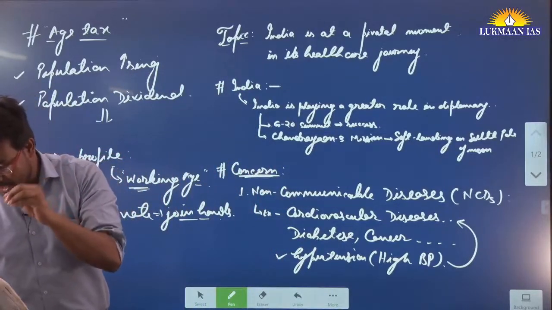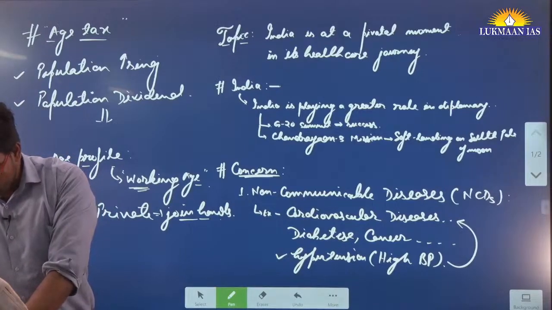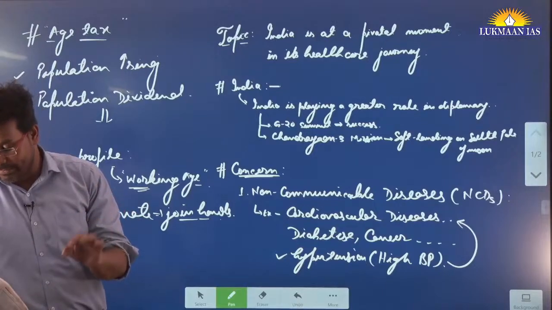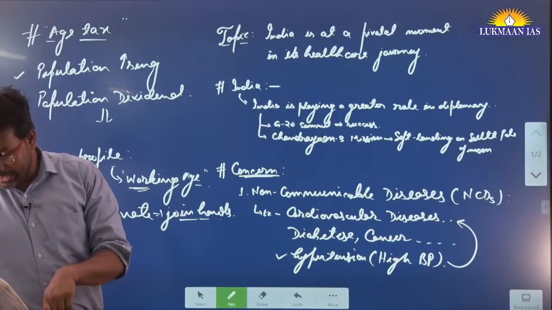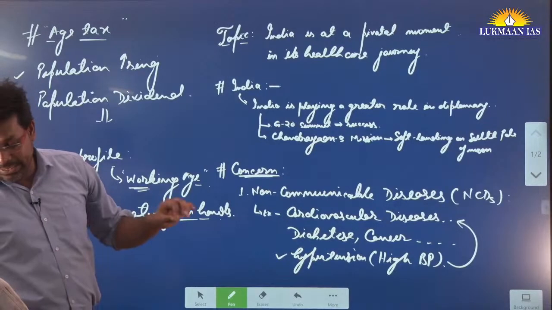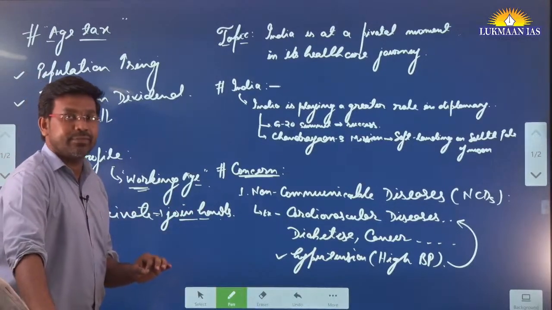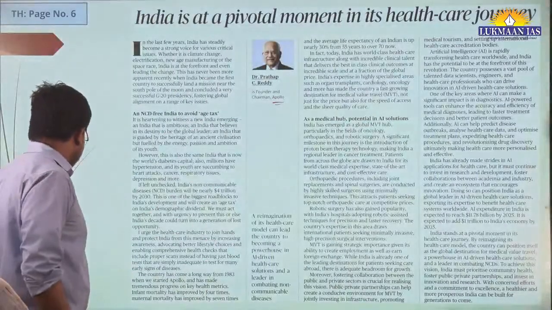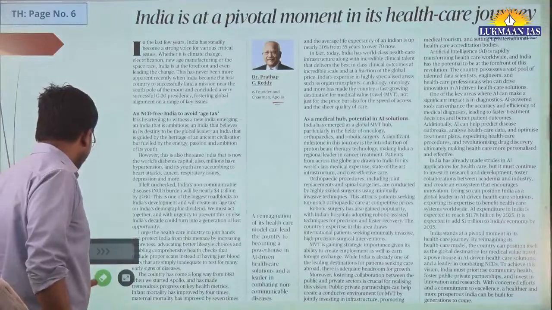The author has also mentioned the number: we need to invest around 11.78 billion by 2025, and it is expected to add $1 trillion to India's economy by 2035. So it has a huge economic benefit.